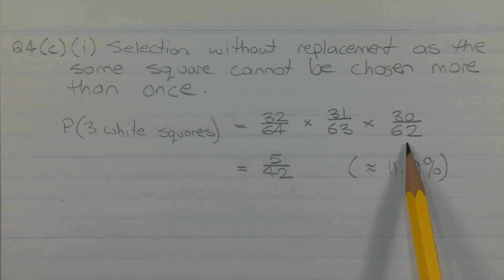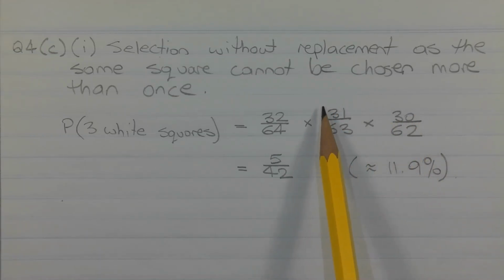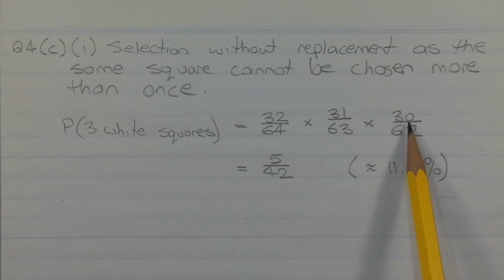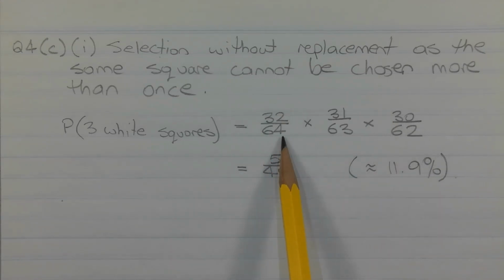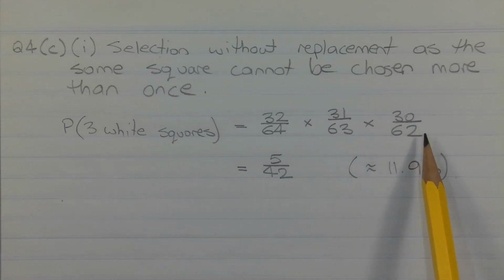And then in the third choice, assuming we chose a white square in the second choice, there are now 30 white squares to choose from out of a total of 62. So 32 over 64 times 31 over 63 times 30 over 62 is equal to 5 over 42, which is approximately 11.9%.